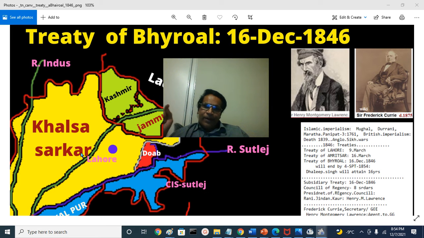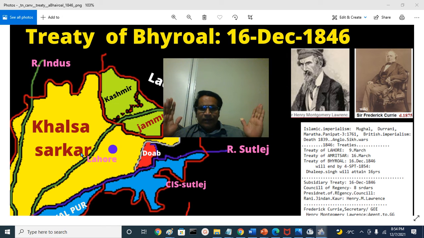And there is a very important clause next to that. Now, Jindan Kaur, mother of Duleep Singh, is the regent of the Maharaja till he attains majority, and instead of a regent, the British put a clause making a Regency Council.